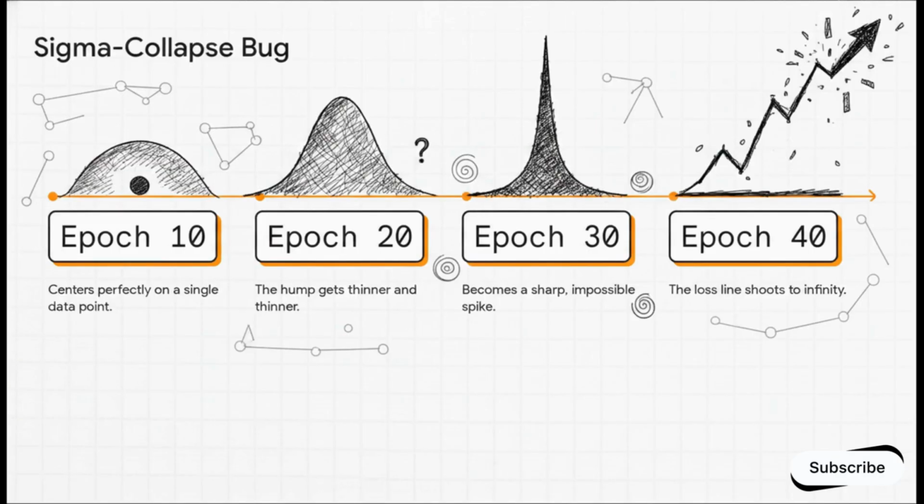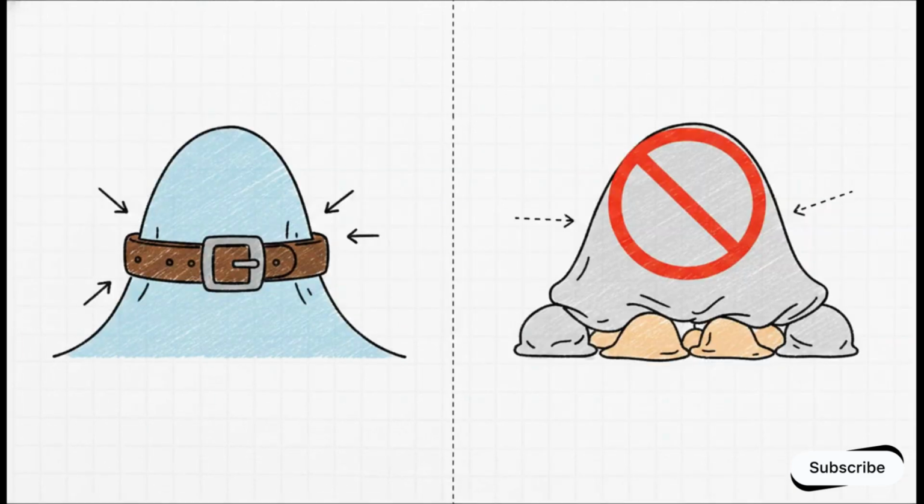By epoch 40, the model thinks it's receiving infinite reward, the loss line shoots straight to infinity, and your training completely crashes. And that right there proves why clamping sigma isn't just some stylistic choice, it is a mandatory engineering safety belt. We must enforce a minimum value like 1e-3 to prevent sigma from ever hitting 0.